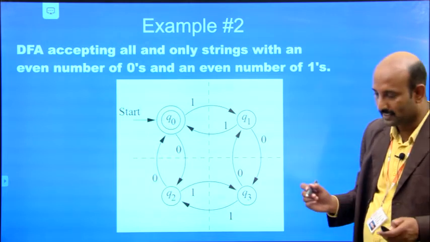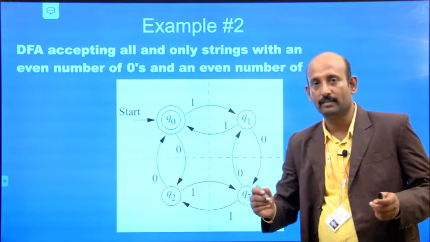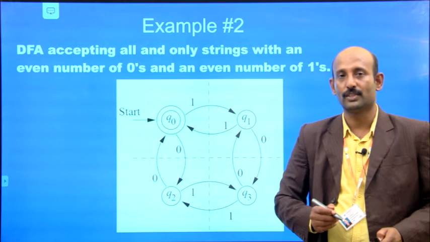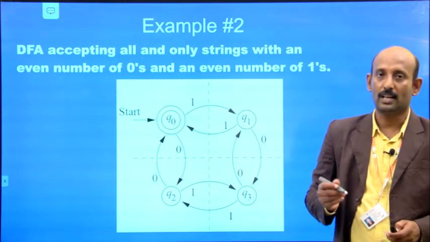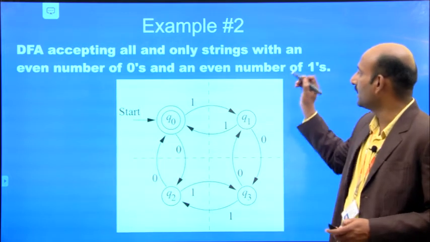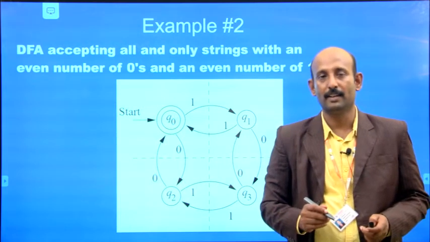So the strings consist of zeros and ones, with an even number of zeros and an even number of ones.